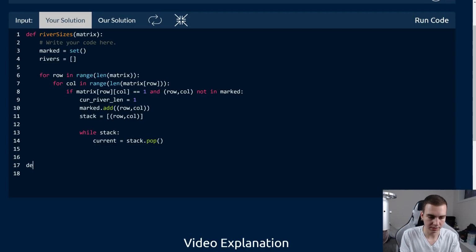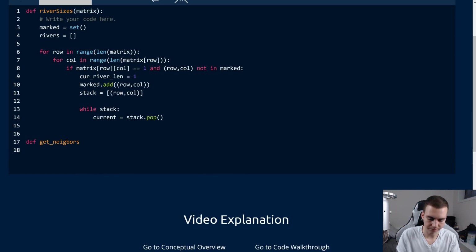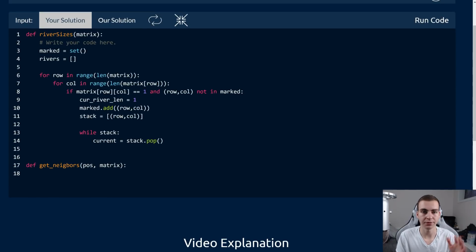So what we're going to do is say define get_neighbors, if I could spell neighbors correctly. And I don't know if you spell it O-U-R-S or O-R-S, but we'll just go with this for right now because why not? And what this is going to take is a position and the matrix. What we're going to do in here is essentially find the position of the left neighbor, the top neighbor, the right neighbor, and the bottom neighbor. So to do this is pretty straightforward.